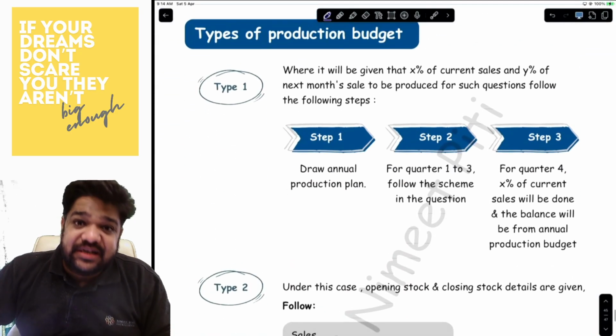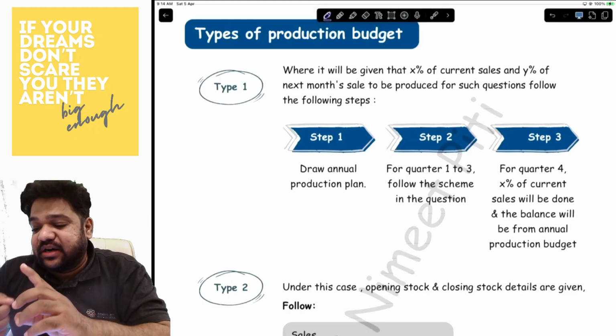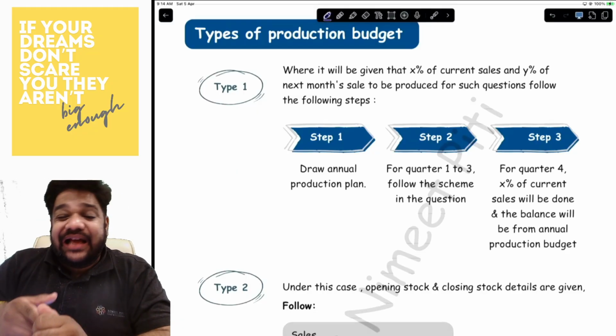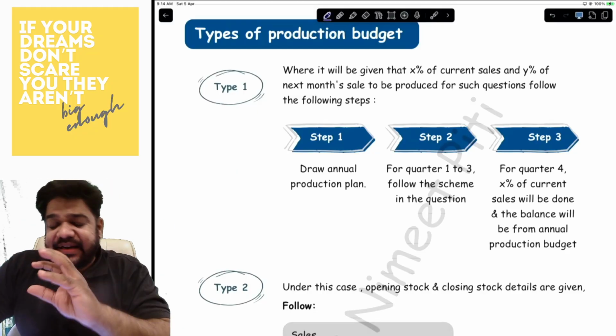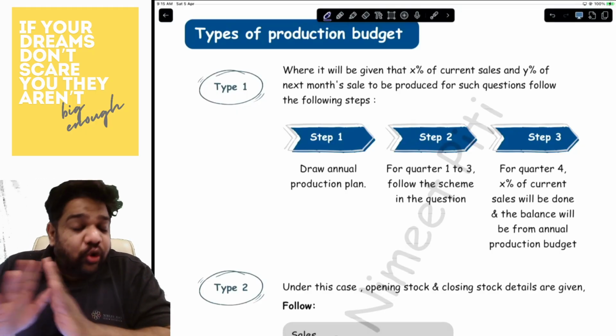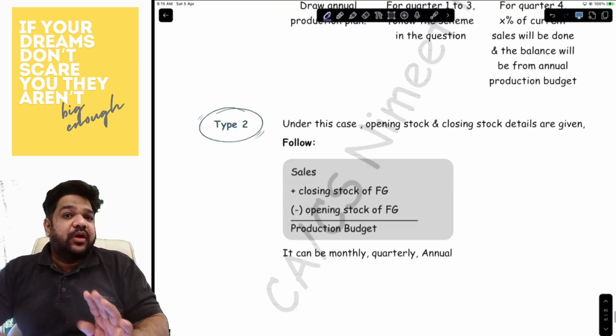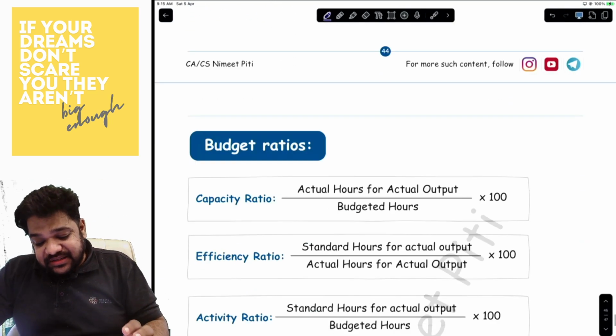For the production budgets, you have two types, type 1 and type 2. In type 1, they will tell you 70, 30, 80, 20, something like that. That is production budget type 1. If they don't tell you anything like that, then it is production budget type 2. Okay. Lastly, the budget ratios.